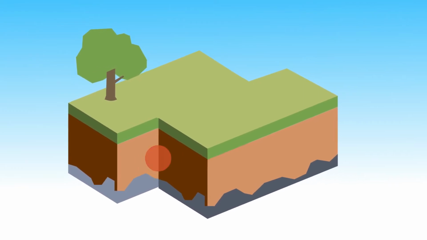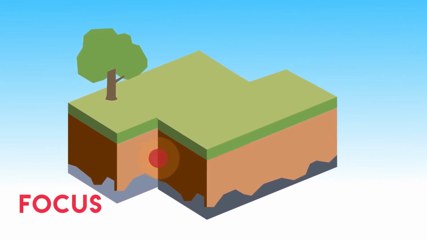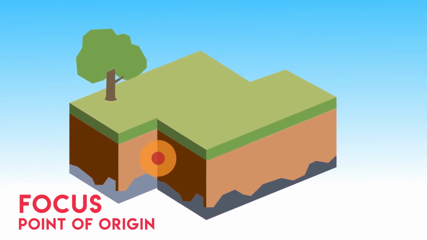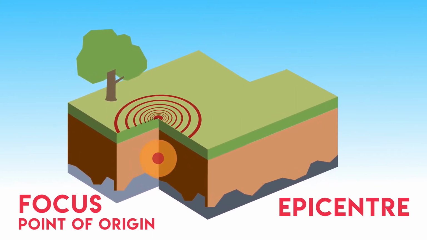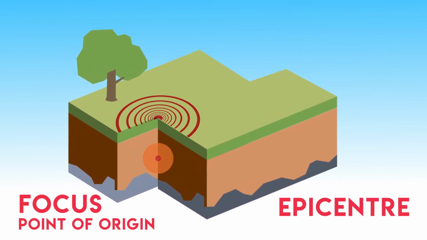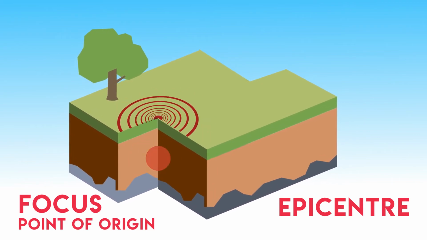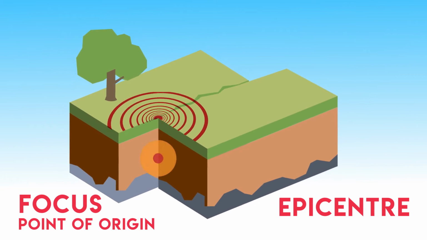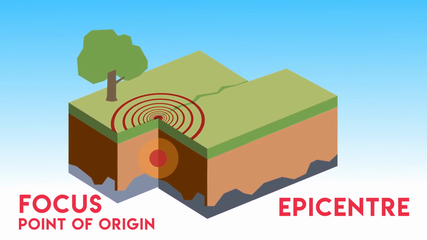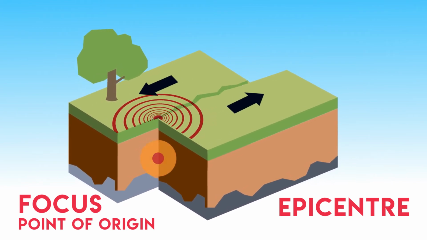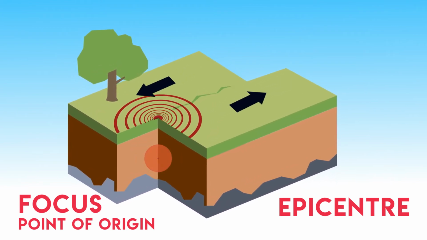The point where the rock breaks is called the focus or point of origin. The point on the surface of Earth vertically above the focus is called the epicenter. Sometimes, this jerking movement results in the formation of cracks on the surface of Earth. The effect of this sudden jerk travels in different directions in the form of seismic waves.